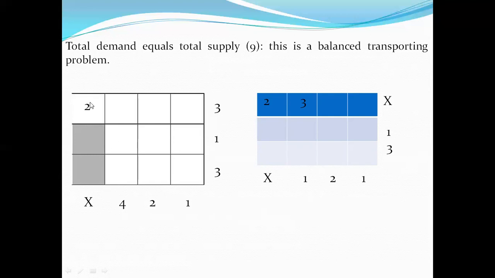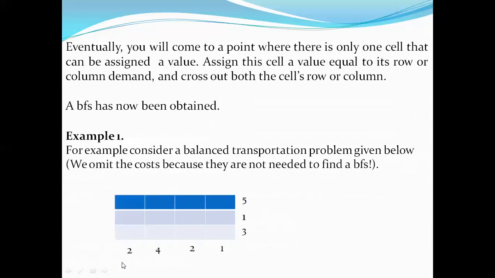As per the demand given in the question, 2 needs to be satisfied with respect to the first column entirely. From this 5 at the source position, we have split and 2 has been transferred.